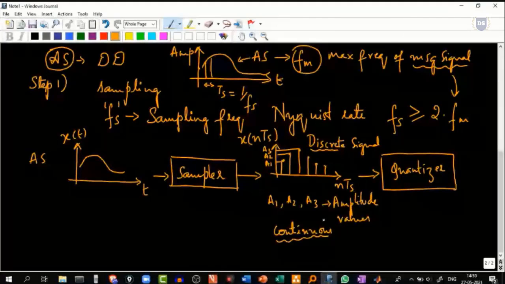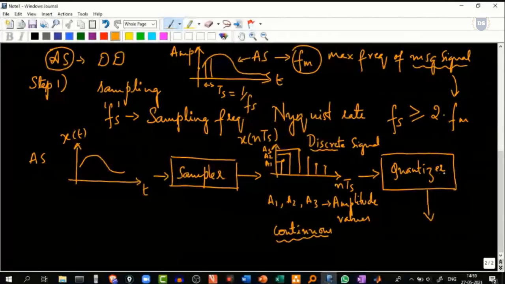But instead of continuous values, we can have them rounded off to a certain specific value when we pass this discrete signal via the quantizer.